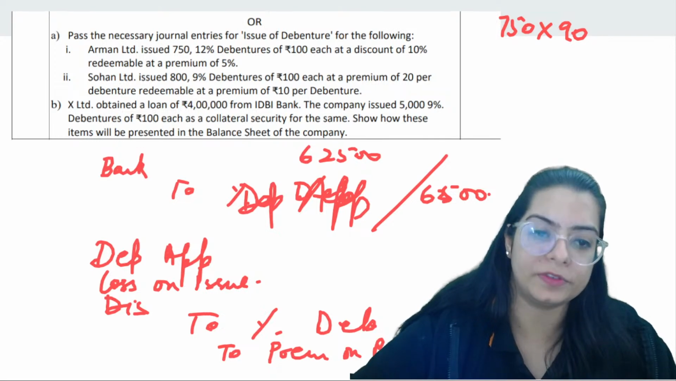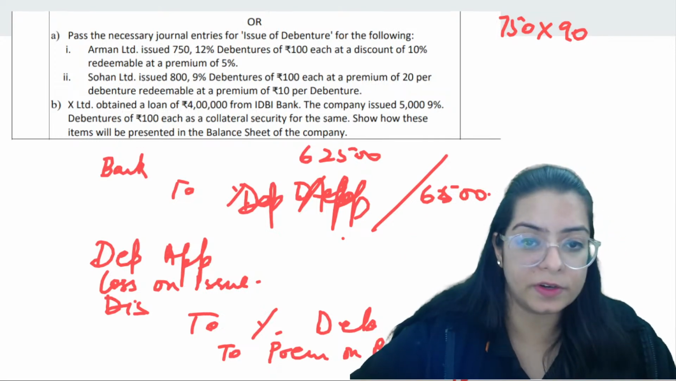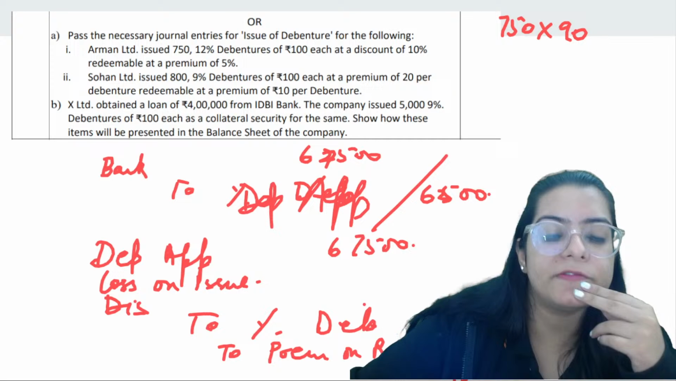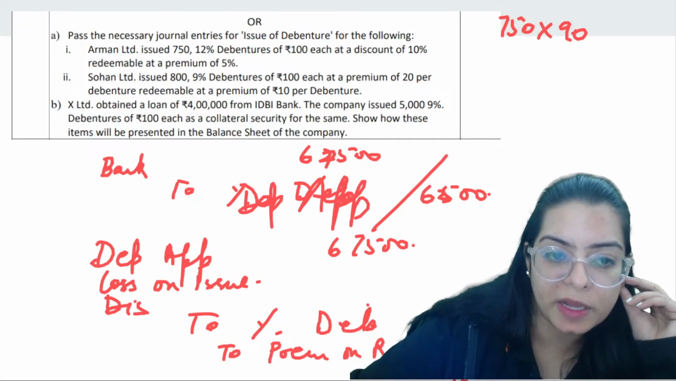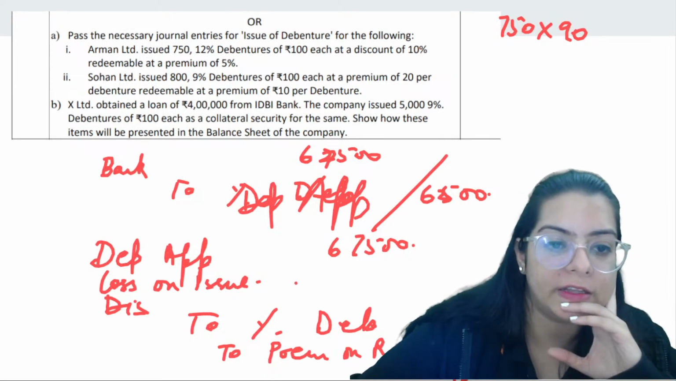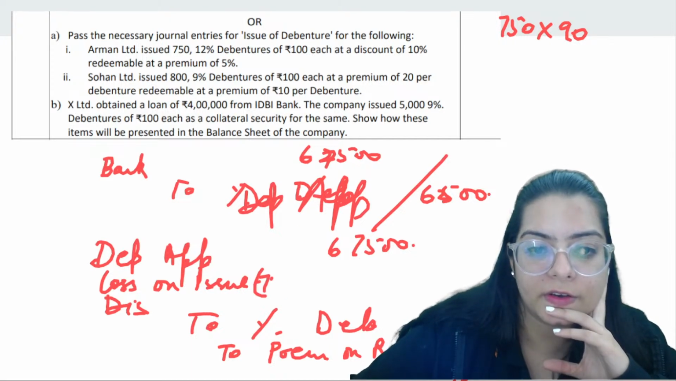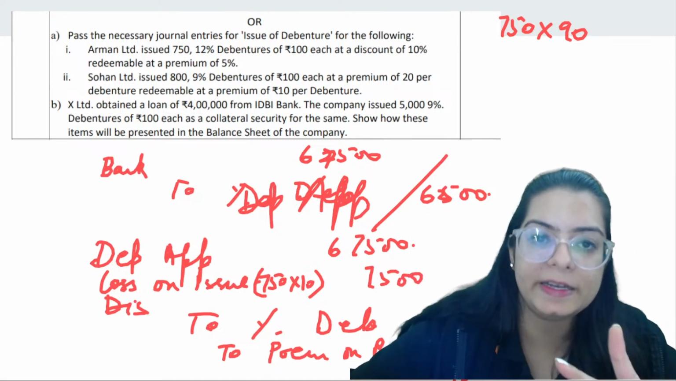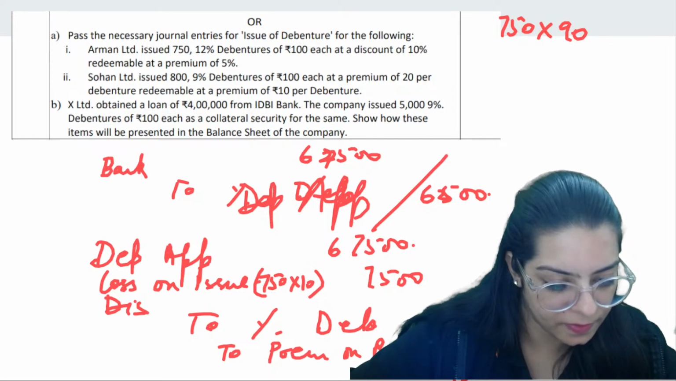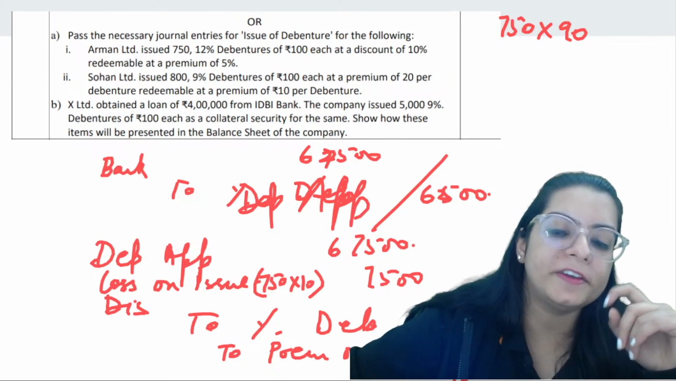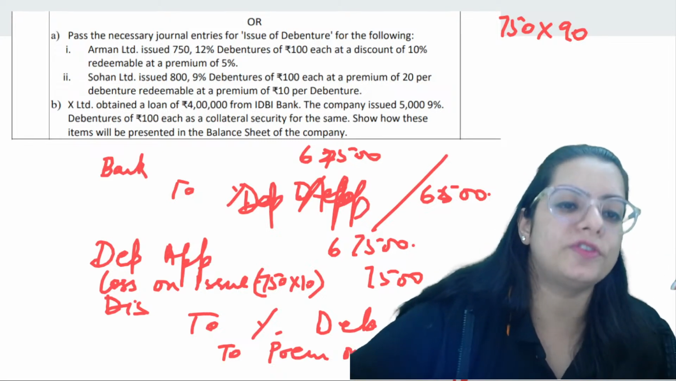To premium on redemption. So in debenture application, we have got that 67,500. It should be 67,500. So if you have got 67,500 in the debenture application, for loss on issue you have given a discount of 7,500. 7,500 is the discount. In debenture capital, we expected 75,000. Why first call? Because, beta, in that, application and allotment are combined. That's why excess is adjusted on first call.